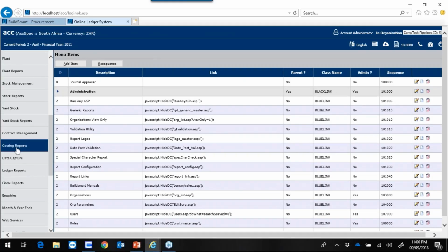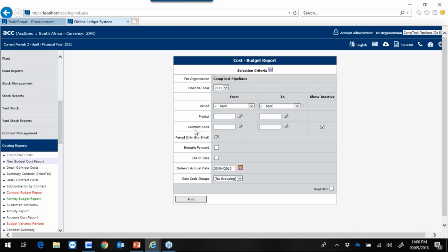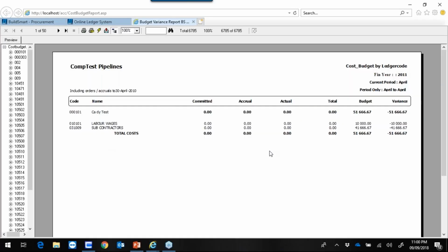I just had to update my reports there. Go to cost report, new budget cost report, print. And this will then show my cost report for this period.